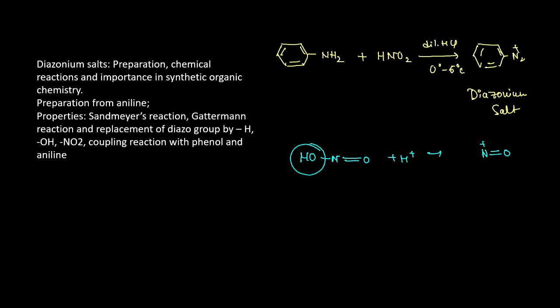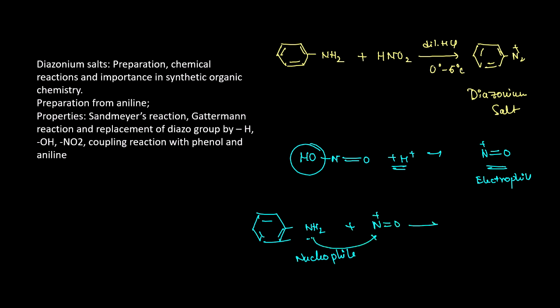So how will this reaction happen? With aniline, HNO2 in presence of dilute HCl, at 0 to 5 degrees centigrade, it will give you diazonium salt. How is this reaction happening? We have HNO2, and by addition of H plus, it will give you the nitrosonium ion, NO positive. This NO positive will be our electrophile. In the aniline, the lone pair of nitrogen is present, which can act as the nucleophile. It will attack the electron-deficient nitrogen with the positive charge, and after reaction it will give you N double bonded O.